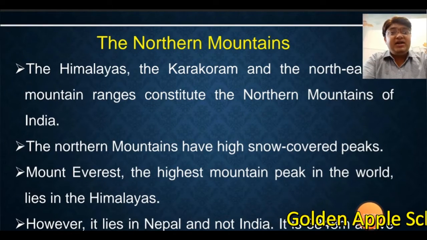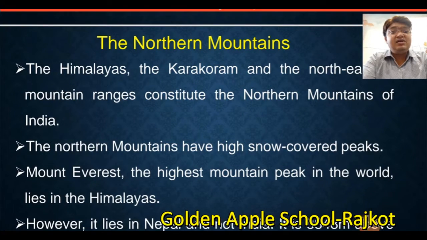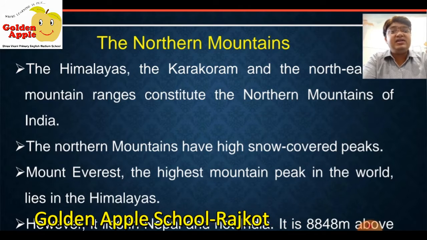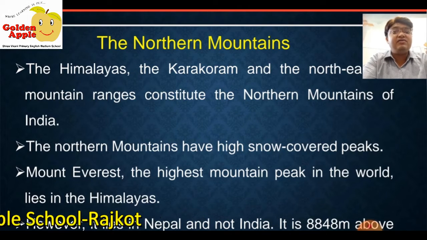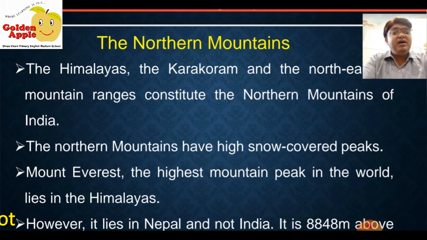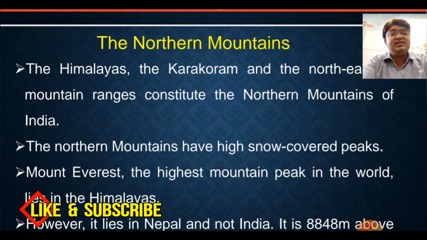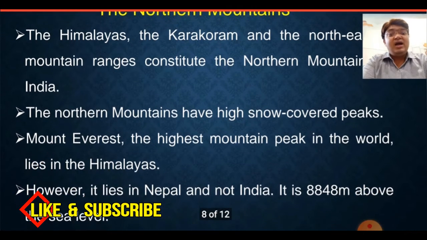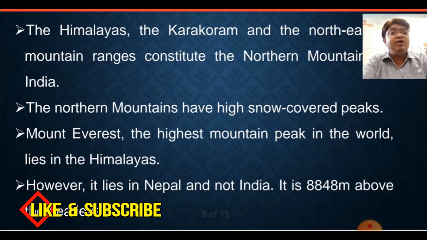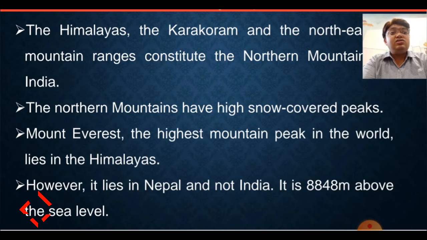The Himalayas, the Karakoram and the northeastern mountain range constitute the northern mountains of India. The northern mountains have high snow-covered peaks. Mount Everest, the highest mountain peak in the world, lies in the Himalayas. However, it lies in Nepal and not in India. So the point to be remembered here is that Mount Everest is not located in India.